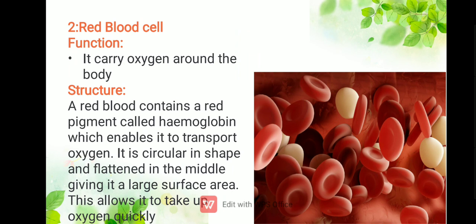Now it is circular, but it is flattened in the middle because it has to take the oxygen. If it is flattened, its surface area will be increased, and if its surface area is increased, then it has a capacity to trap more oxygen in it, and it will transfer more oxygen throughout your body. So just to increase its surface area, it has a flattened structure from the middle.